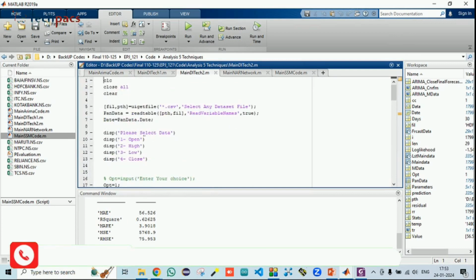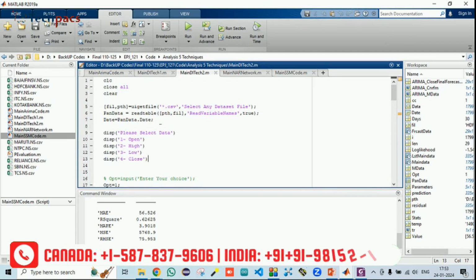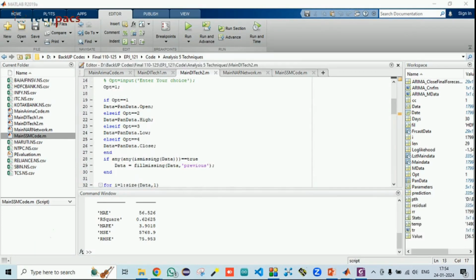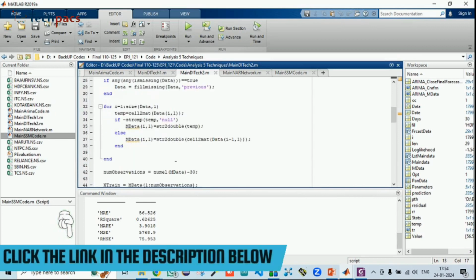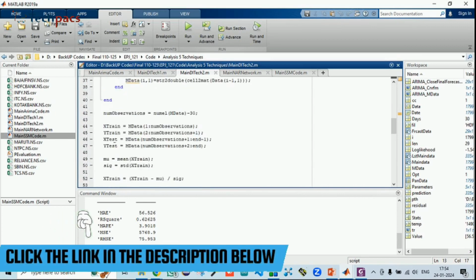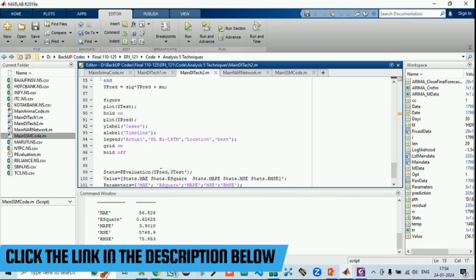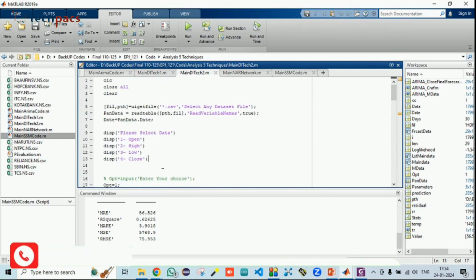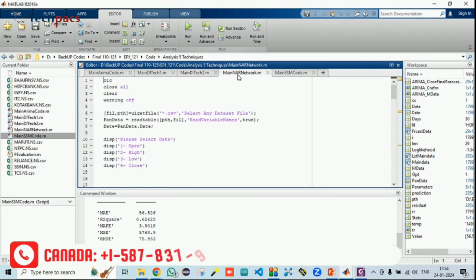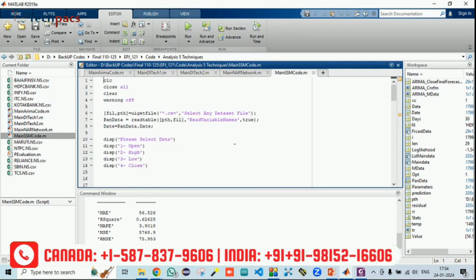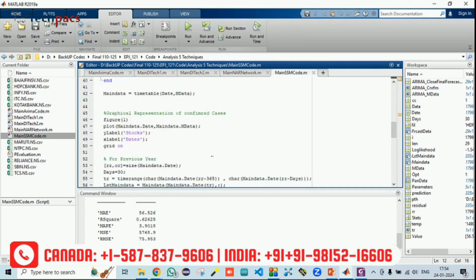Initially, as I already showed you in the demo how it executes, it will select the file, whatever the company, then what kind of data you want to forecast. Accordingly, it will get the data from that file. Further, pre-processing of the data has been done. Later on, the data is divided and the information is extracted from it, then the model has been created, and then the training and prediction of the data has been done. The next model is the non-linear ARIMA model. And finally the SSM, that is basically the steady state model.